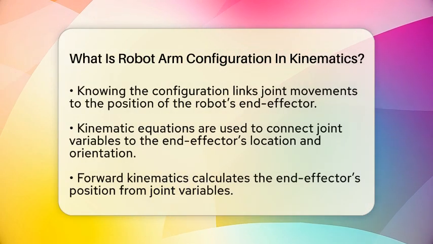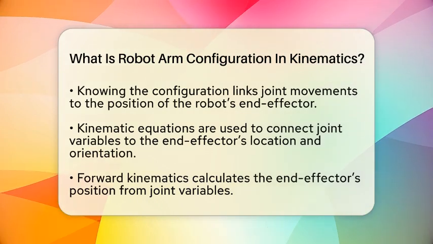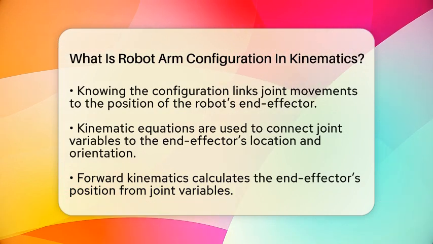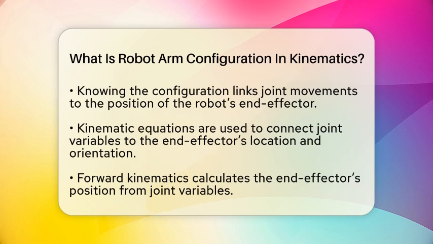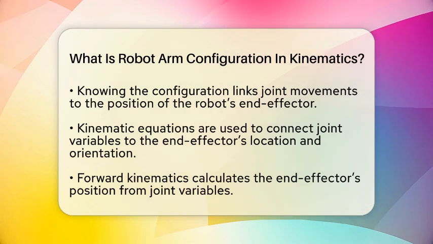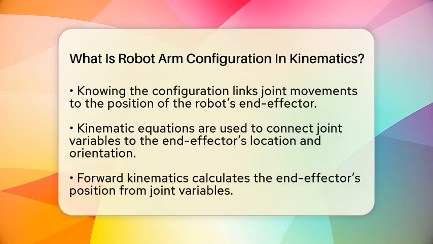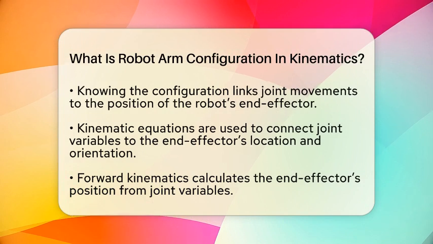Knowing the robot's configuration is key because it links what's happening inside the joints to where the end of the arm is in space. This connection is made through what are called kinematic equations. These equations help us figure out where the end-effector, which is the tool or hand at the tip of the arm, is located and how it's oriented. There are two main types of these equations.